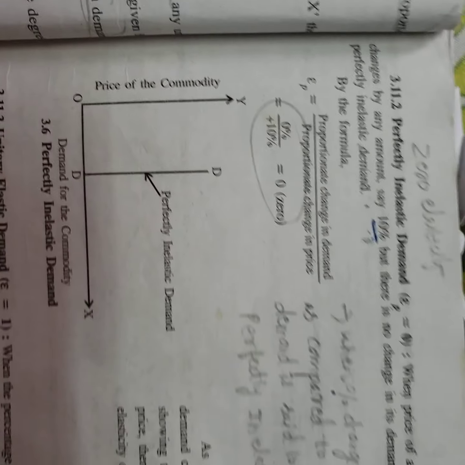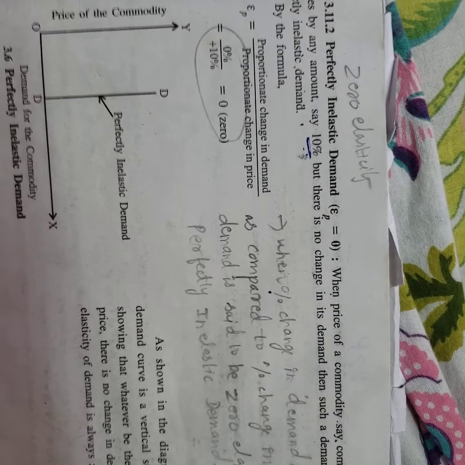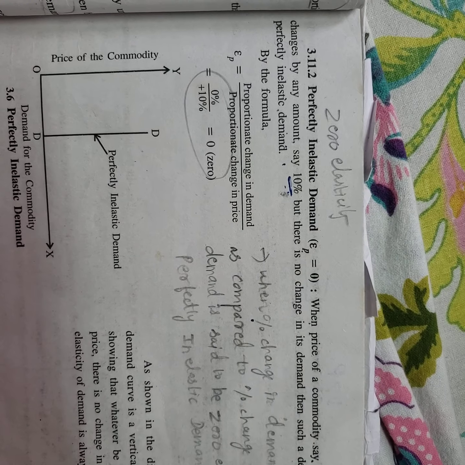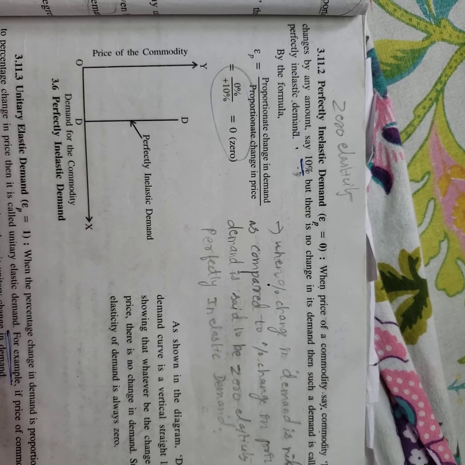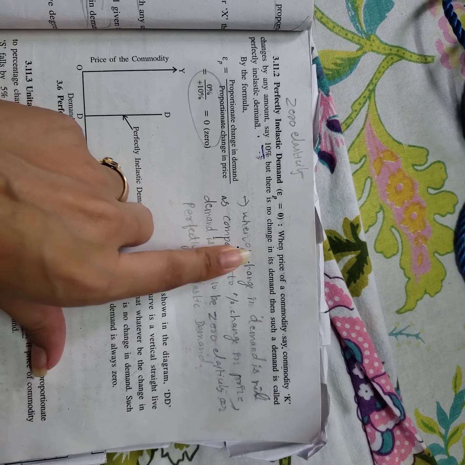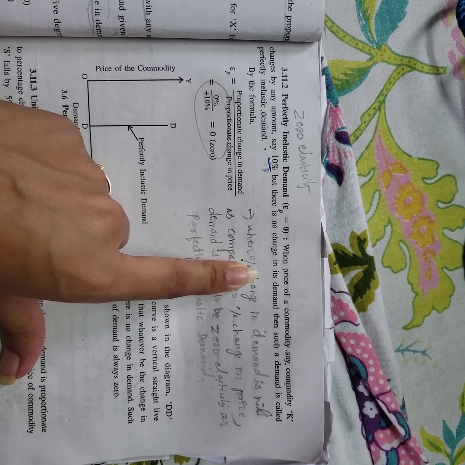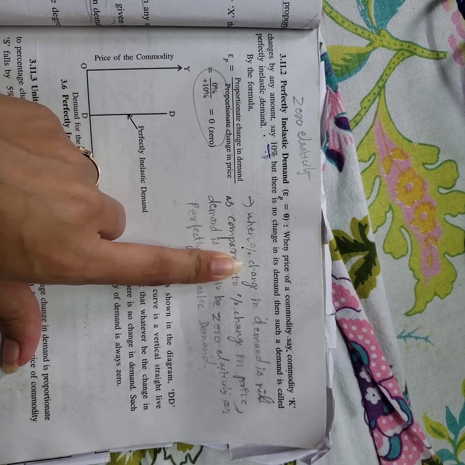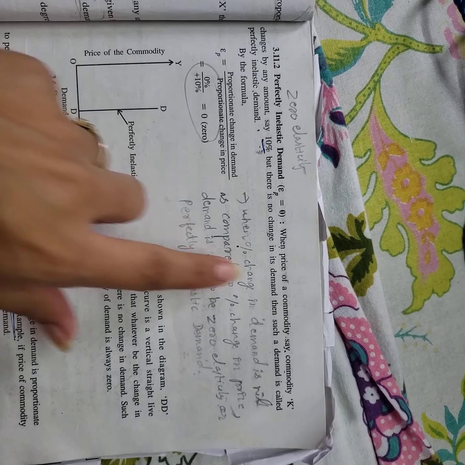Let us see perfectly inelastic demand. What is perfectly inelastic demand? You can see here the meaning I have written, you can learn that. Whenever you see the video, you can pause over here and write this.